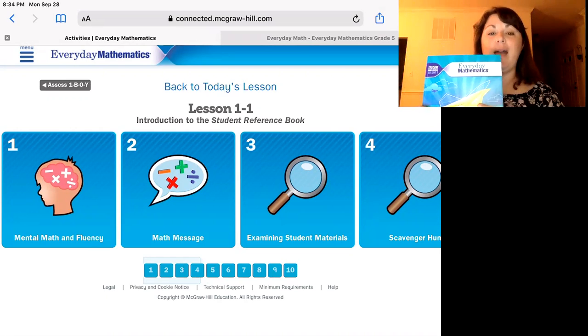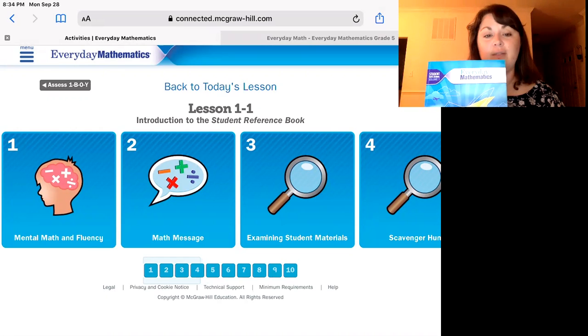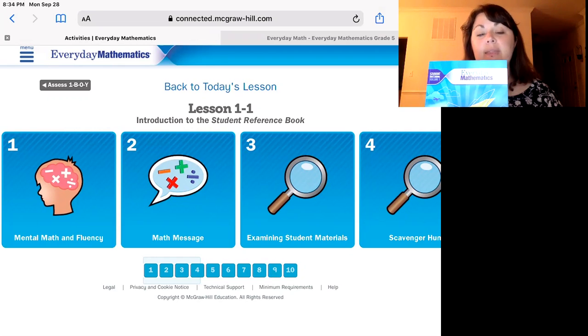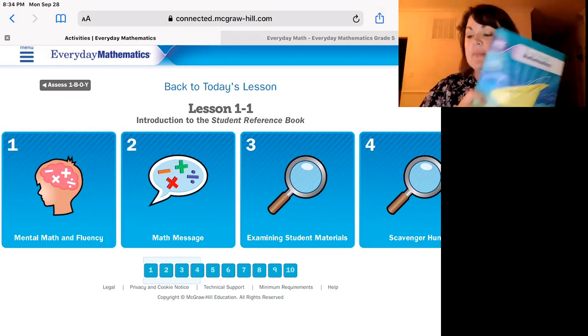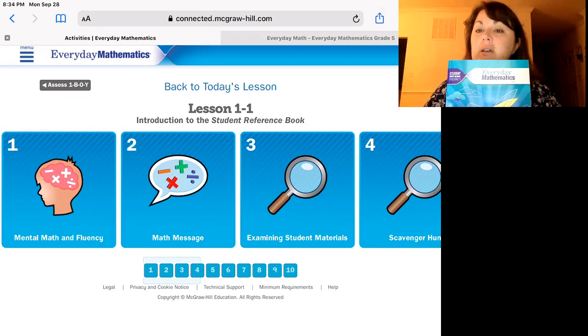But you can also access your digital Everyday Math to go through things like your math message or some of the activity pages that we will be doing in the classroom. So the next thing that we're going to do for today's lesson, for lesson number 1-1, is we're going to be listening to or reading out of here, our math message. Please click on tile number 2.